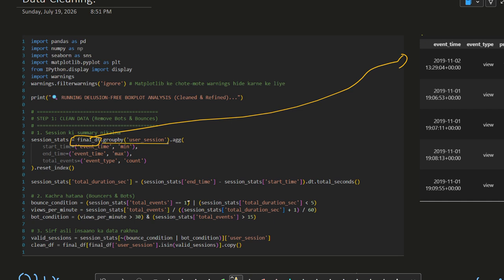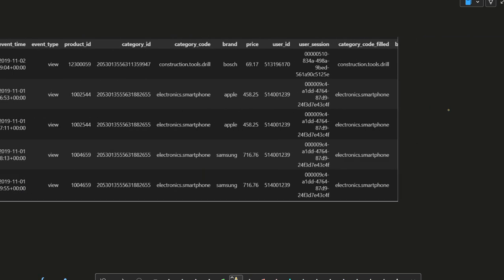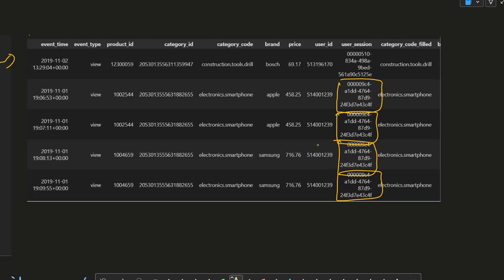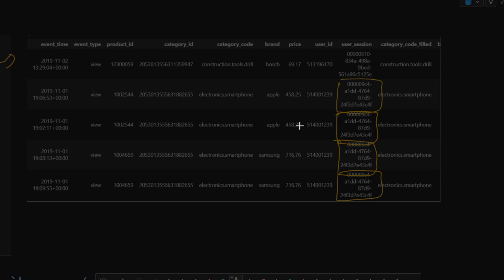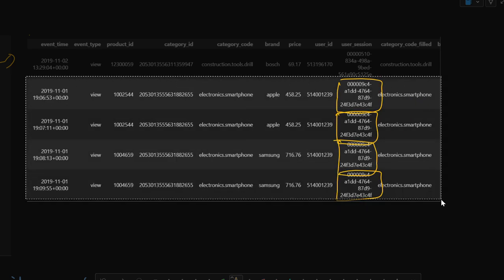I made this session, and this session, like all the sessions which are included over here. Now these are the four sessions. Now we are going to do analysis over a single session. This would come as a group, for example.